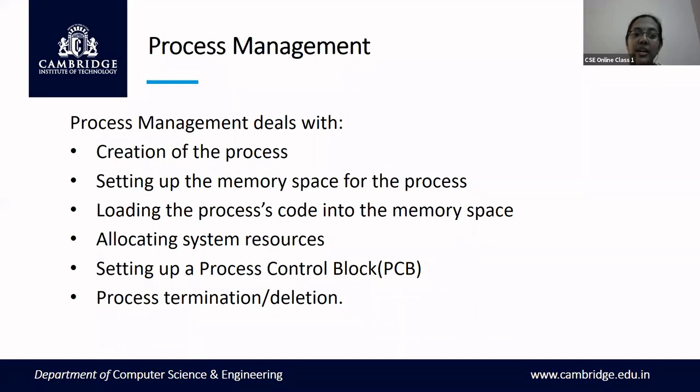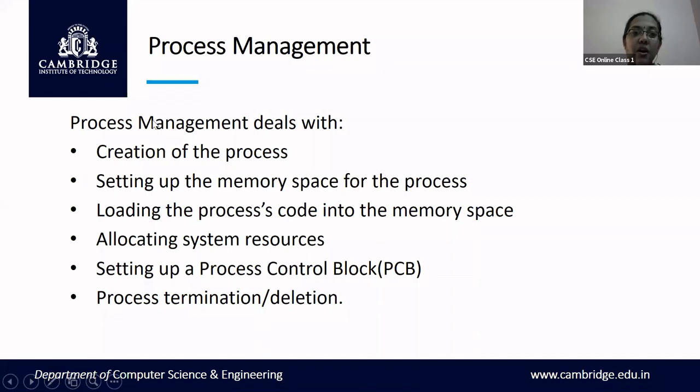And it records exactly which state the process is in, whether it is terminated, still running, suspended temporarily, or deleted. All this data is present in the process control block.